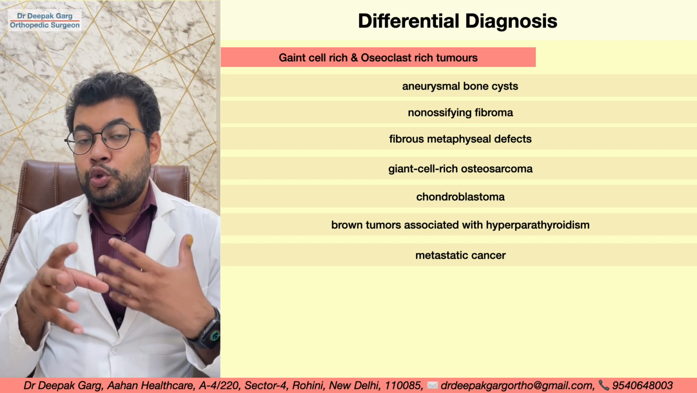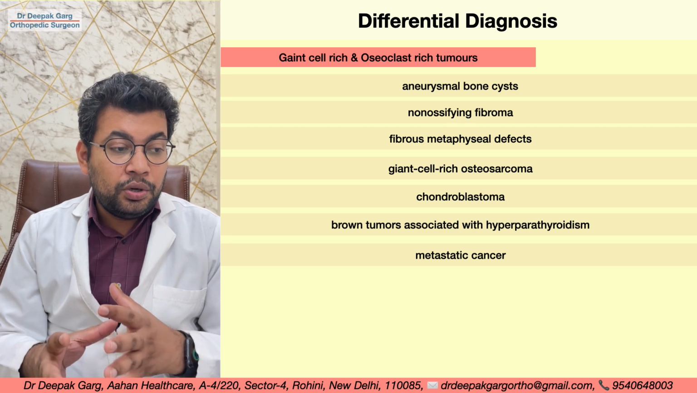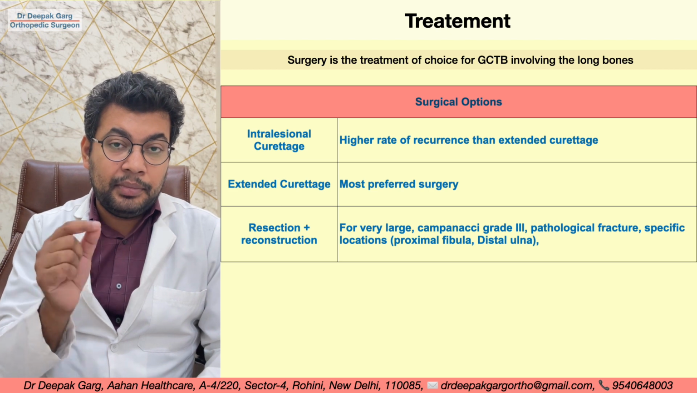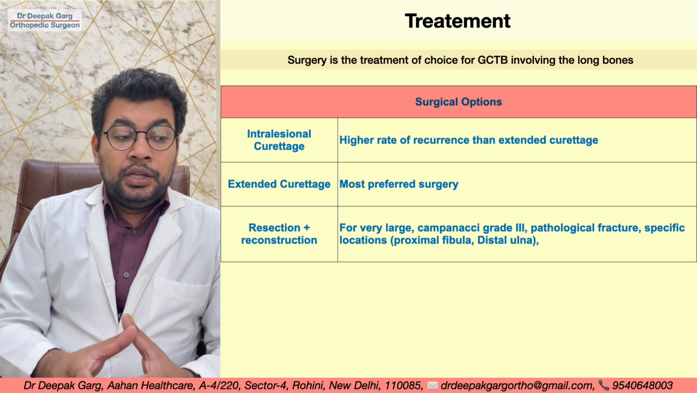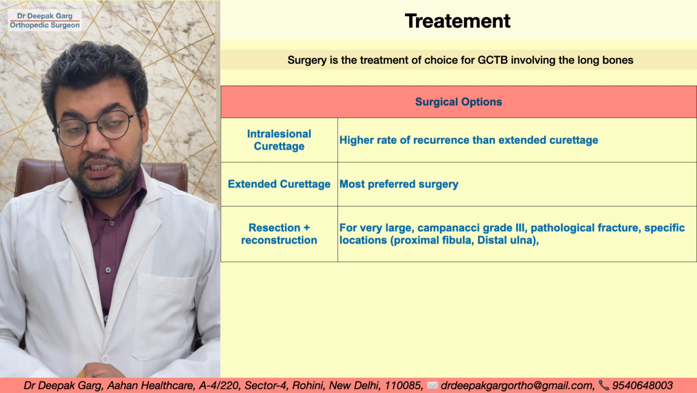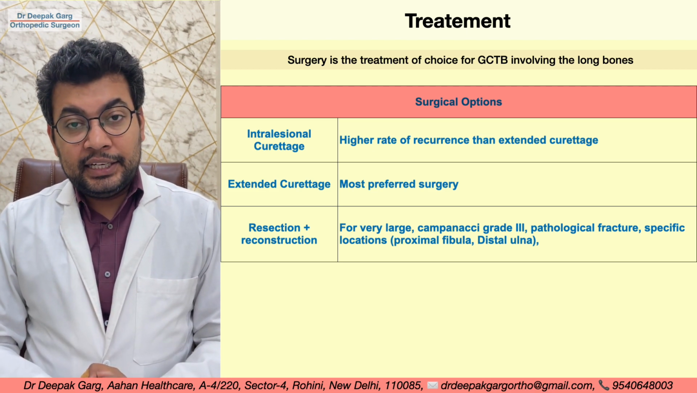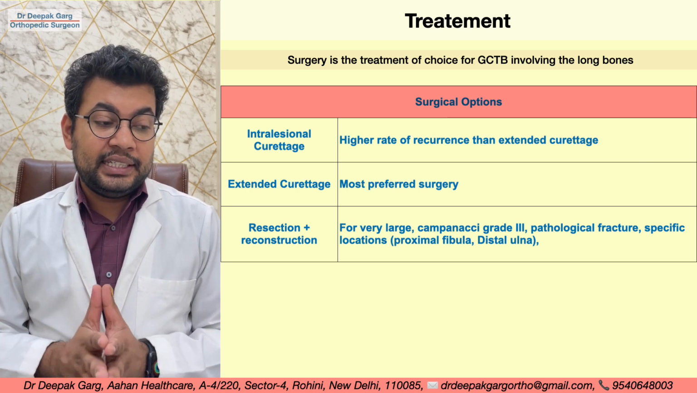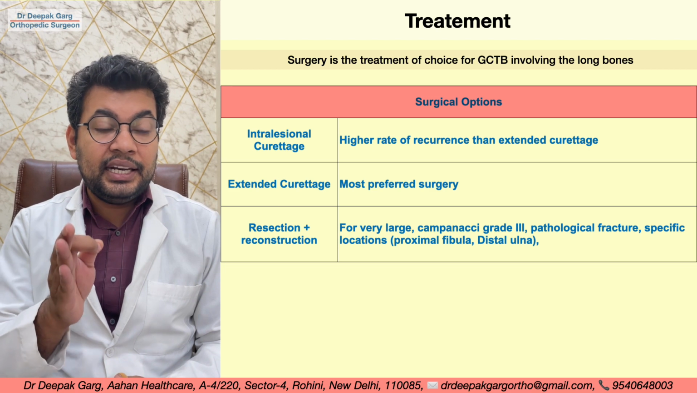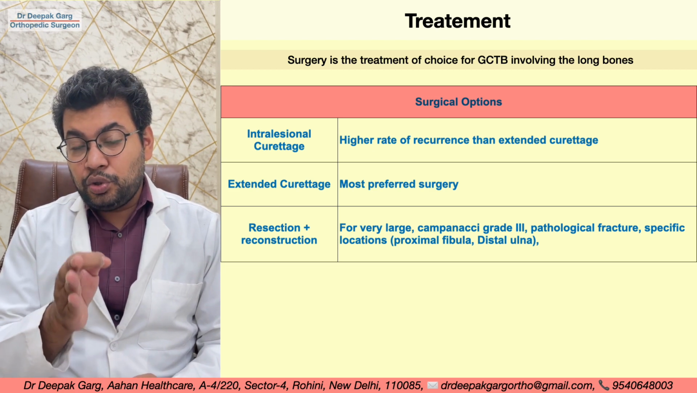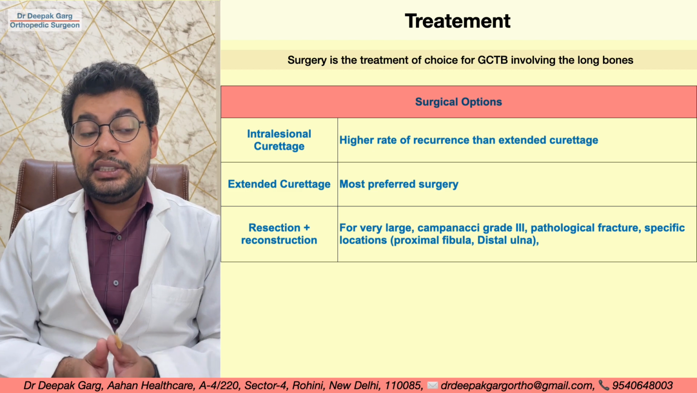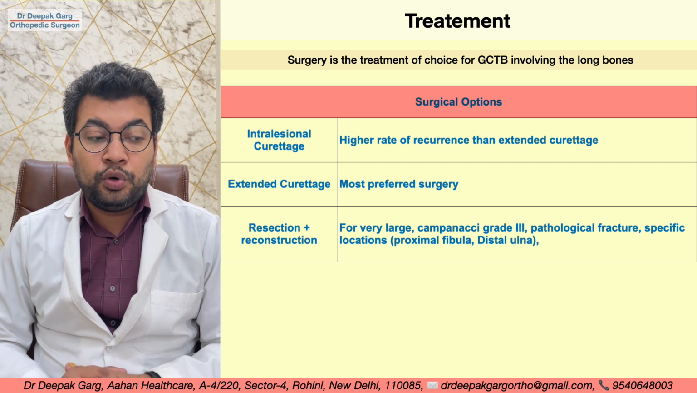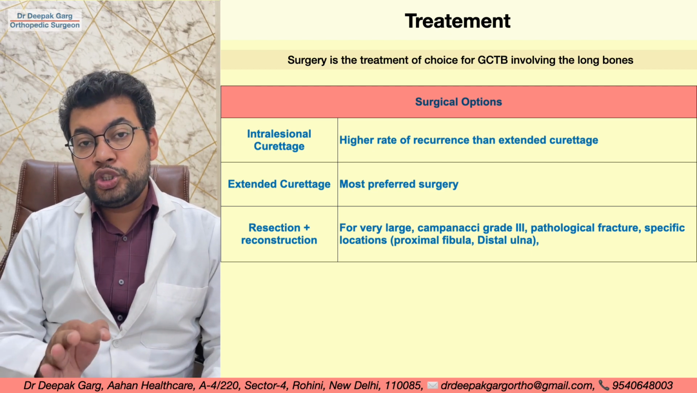Now we need to talk about the treatment of the lesion. We already know that surgery is the treatment of choice and surgery is a must for proper treatment. There are three options for surgical treatment. It can be intralesional curettage, extended curettage, or resection. En bloc resection is the resection that we usually do. With intralesional curettage, there are higher chances of local recurrence. So we usually go for extended curettage in Campanacci grade 1 or grade 2. Extended curettage is the most preferred surgery.